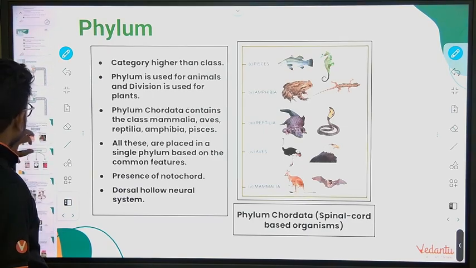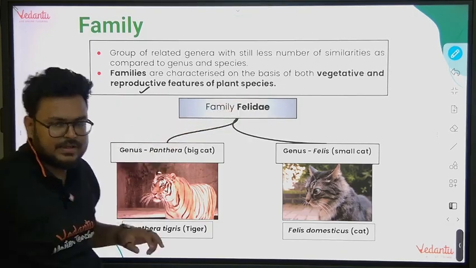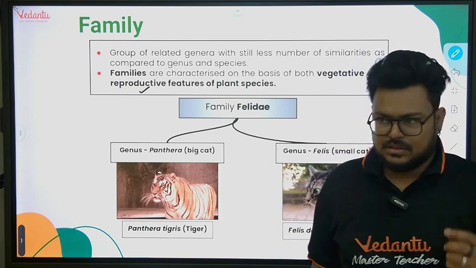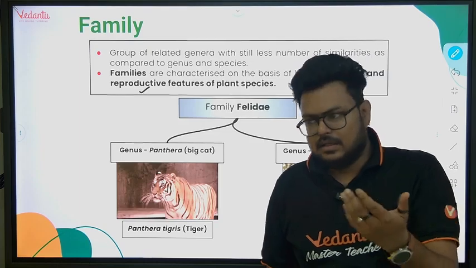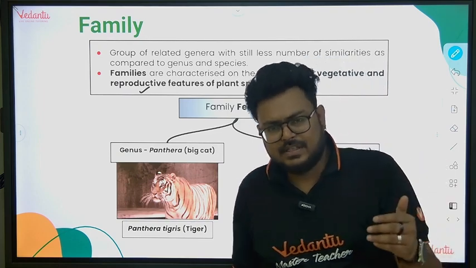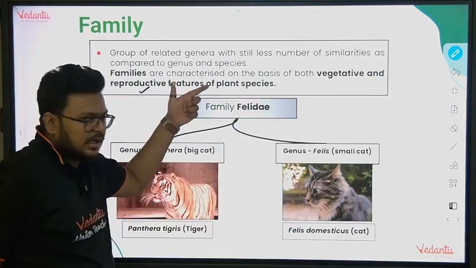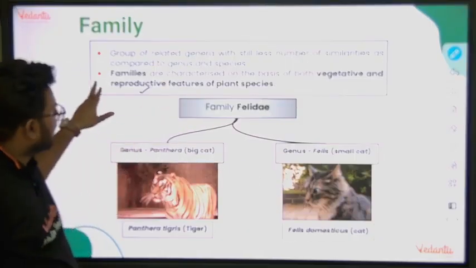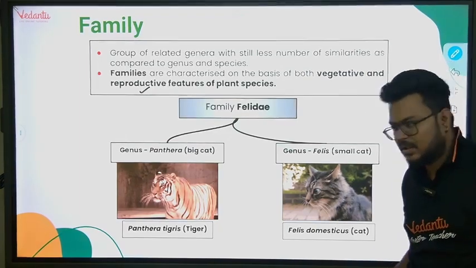For example, here it was mentioned that in case of plants, we observe what? Both vegetative and reproductive features. Reproductive features means obviously flowers, how many petals are there, ovary superior or inferior. And if we talk about vegetative features, obviously how many types of leaves there are, parallel venation or reticulate venation. So vegetative features means we are talking about root, stem and leaves. Reproductive features means we are talking about what? Our flower characters. So in case of plant species, when we are talking about categorization, we take both features into consideration.